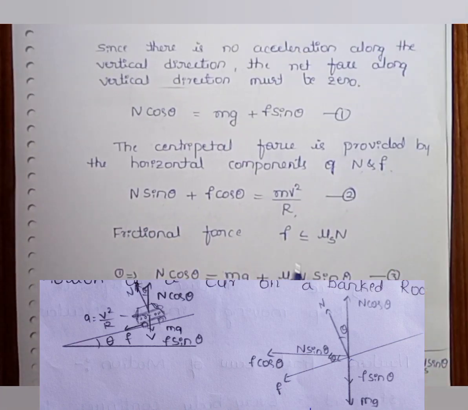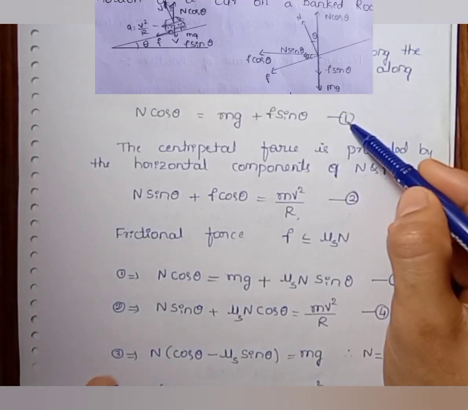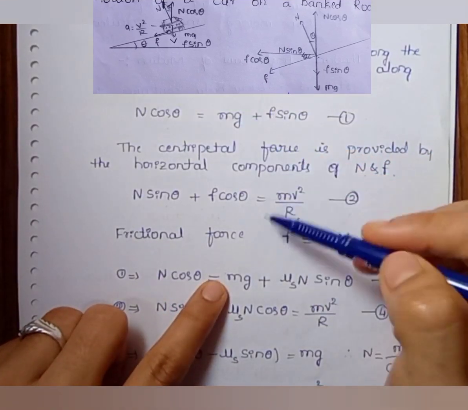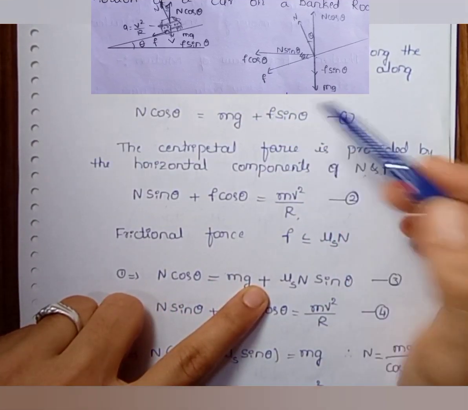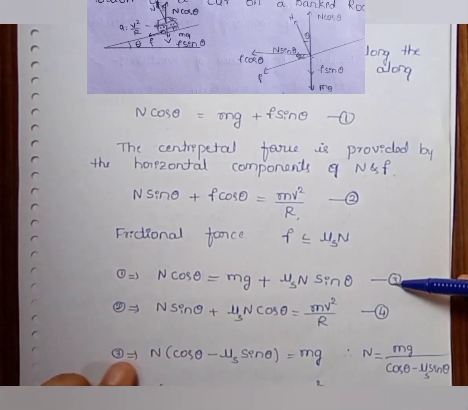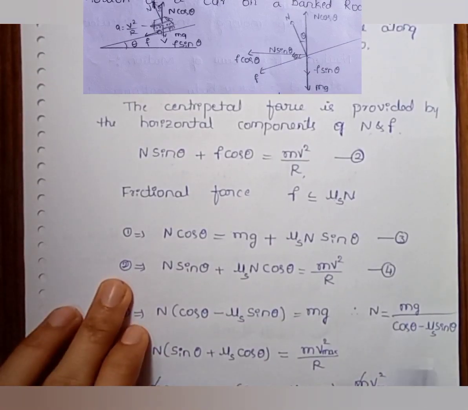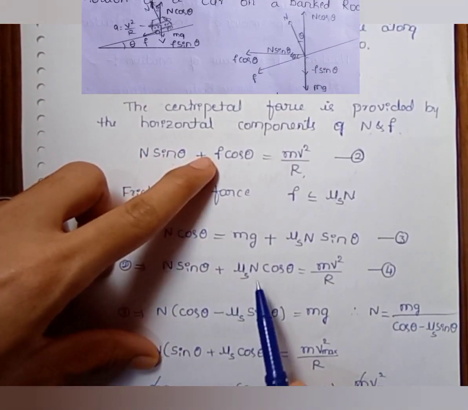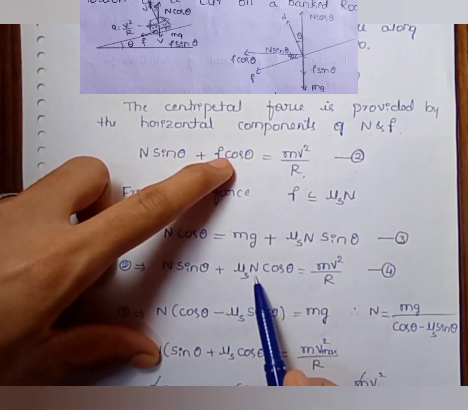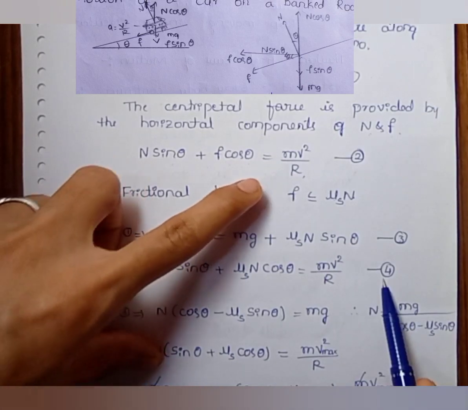Now the frictional force f, static friction, can be written as f is very much less than mu_s into N. And equation 1 changes to N cos theta is equal to mg plus, in place of f, we can write mu_s into N sin theta. That is equation 3. And equation 2 changes to N sin theta plus, in place of f, we write mu_s into N cos theta, is equal to mv square by r. This one is equation 4.